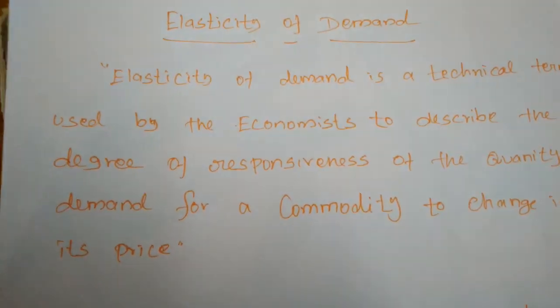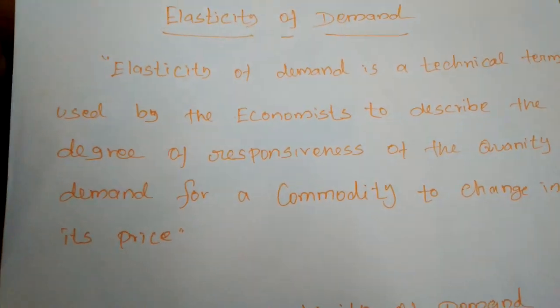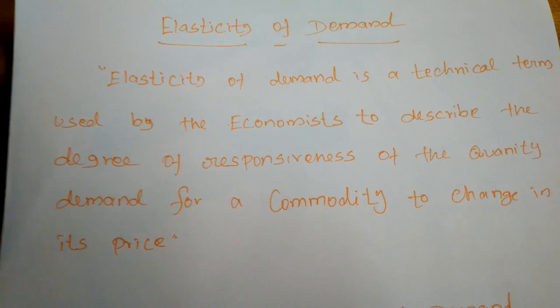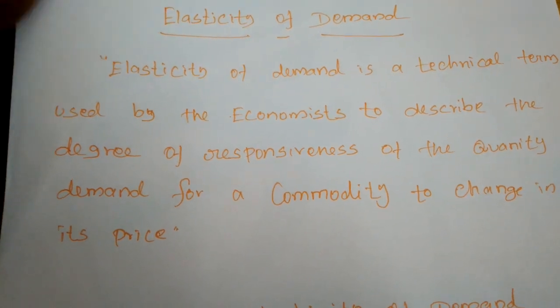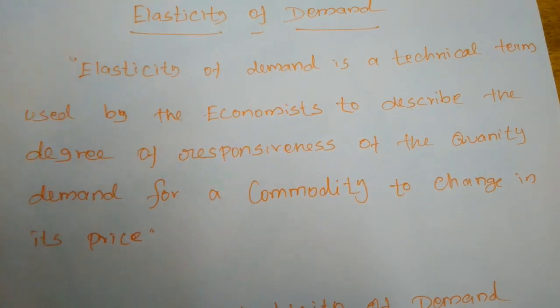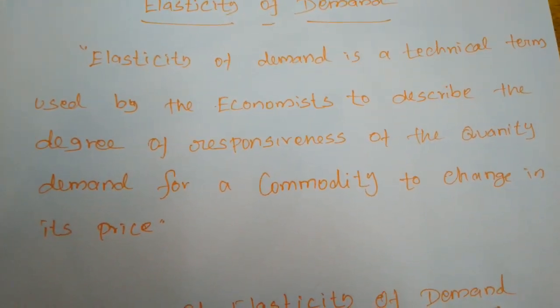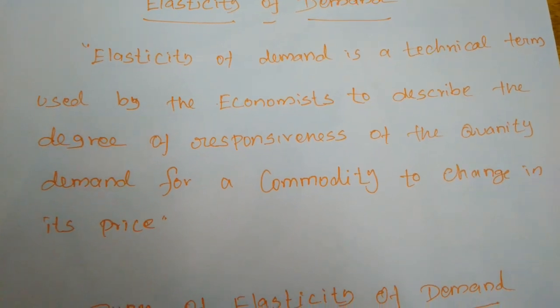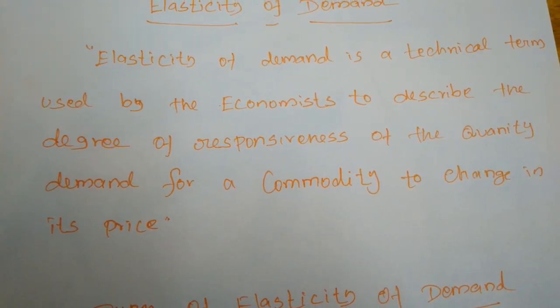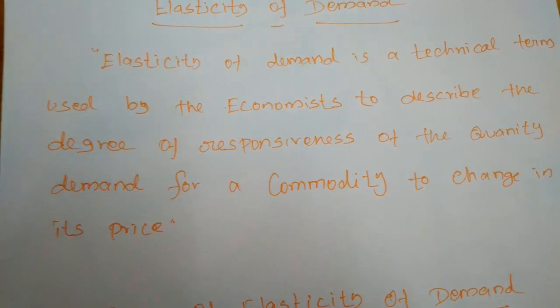We have studied the law of demand, right? On the basis of the law of demand, when the price of a commodity is increased, the demand for the commodity will be decreased. But the law of demand explains only the direction of change in demand due to the change in price.